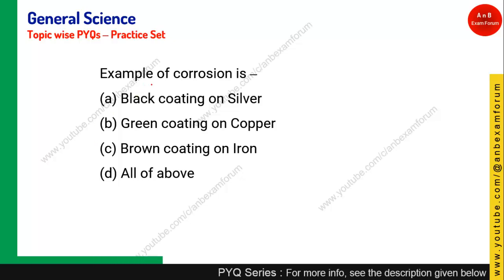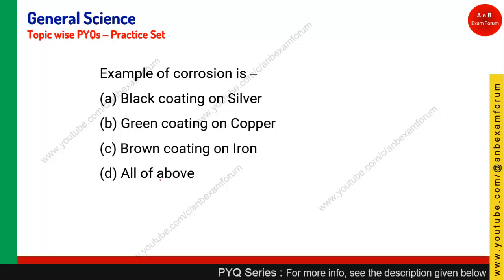Example of corrosion is what? Black coating on silver, green coating on copper, brown coating on iron, and all of the above. Students, you should not confuse with option C. Brown coating on iron is not the only corrosion. Corrosion can also happen on silver as well as copper. So all of the above are examples of corrosion. So option D is the right answer.